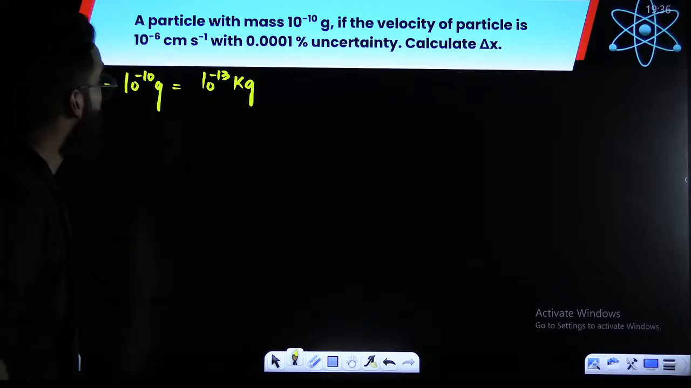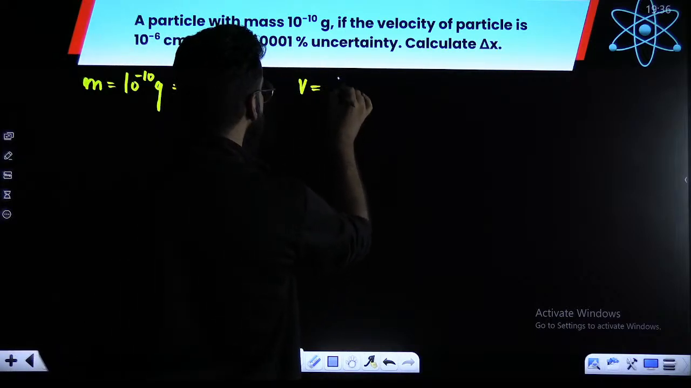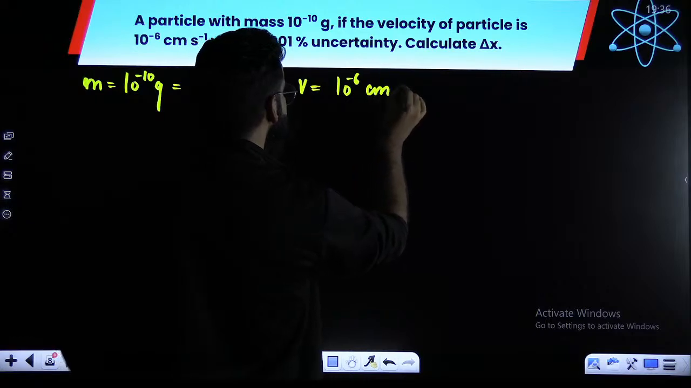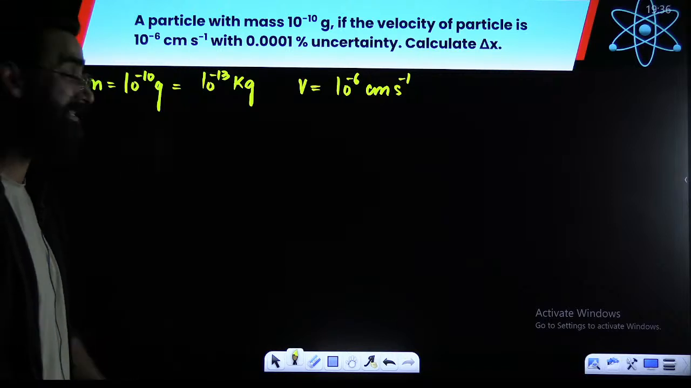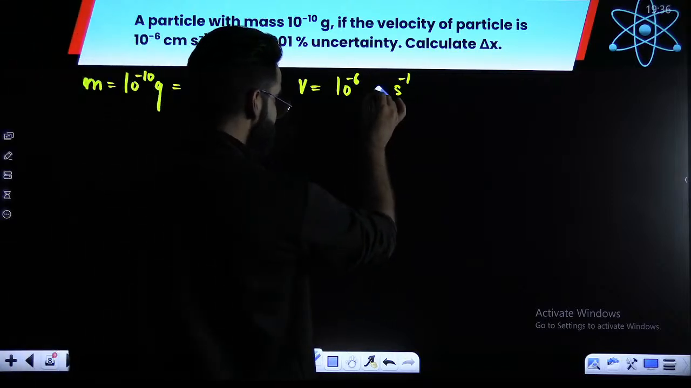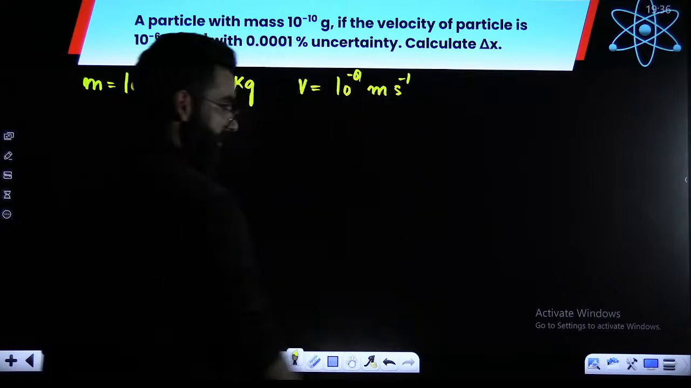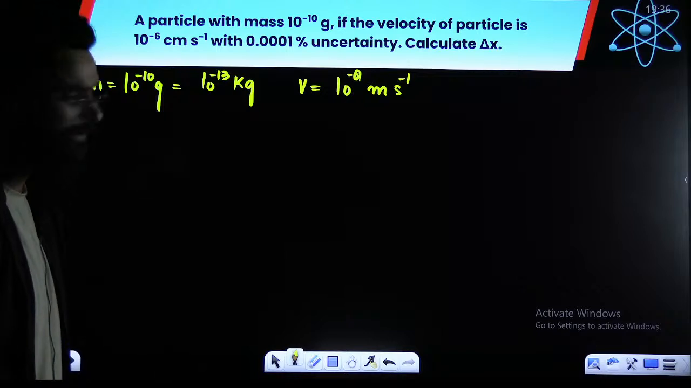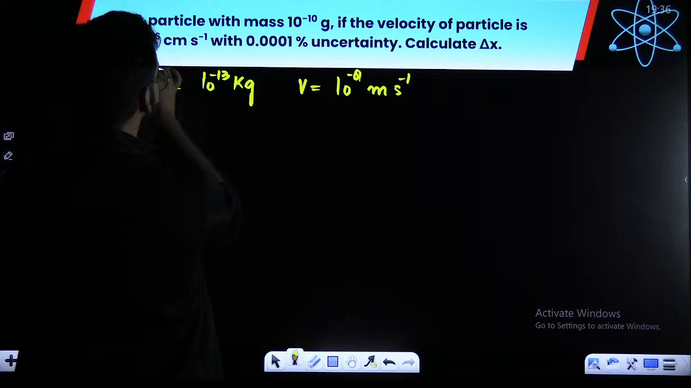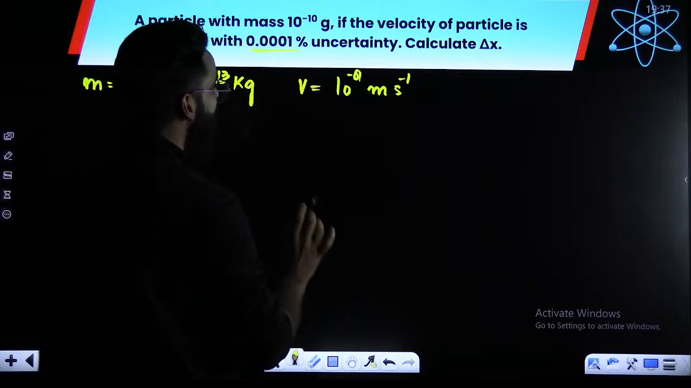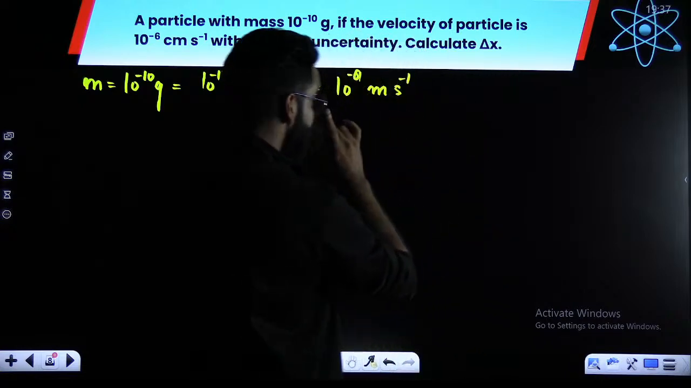You have the particle of this mass. The particle is moving with a velocity of 10 raised to the power minus 6 centimeter per second. It means the particle is moving with 10 raised to the power minus 8 meter per second. Now, the particle is moving with the velocity of this much, with this much percentage of uncertainty.